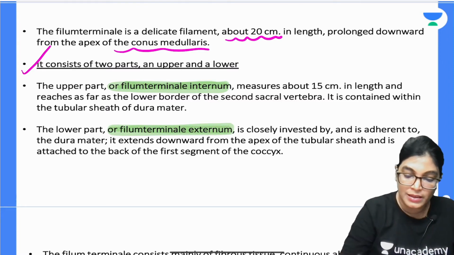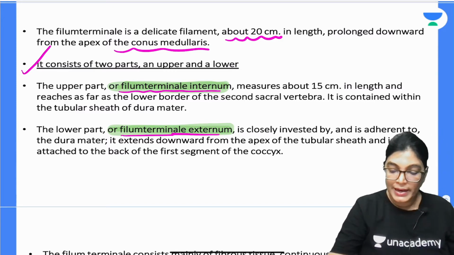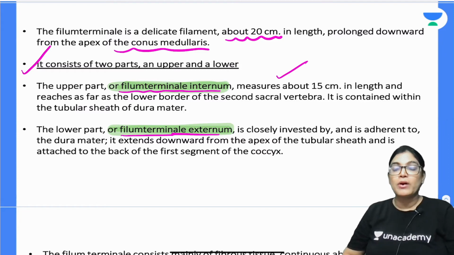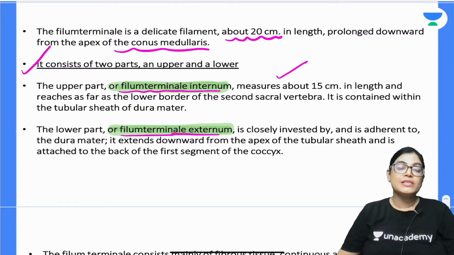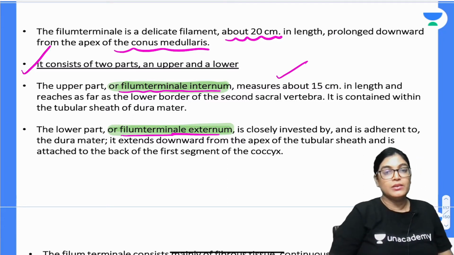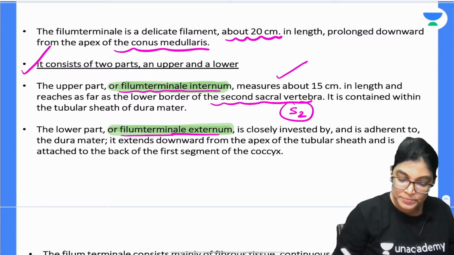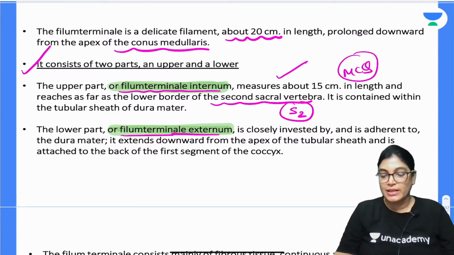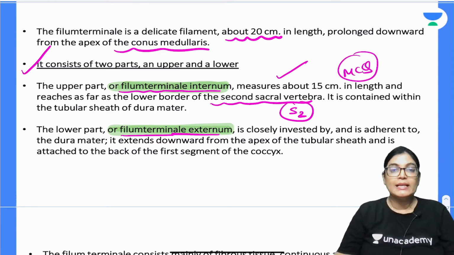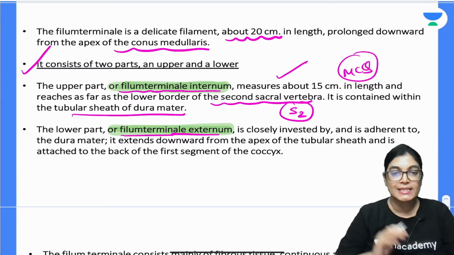Phylum terminale internum measures approximately 15 centimeters in length and reaches the level of the lower border of the second sacral vertebra. This is also asked in MCQs: what is the extension of the dural sac sheath? It is also at the level of the second sacral vertebra.